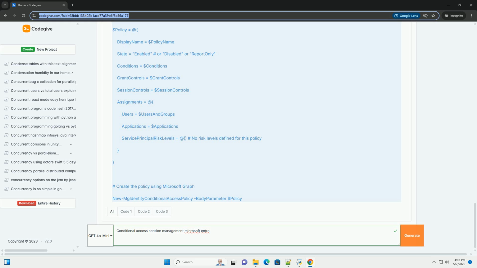3. Persistent browser session. Configures how long a browser session remains active. 4. Sign-in frequency. Determines how often users are prompted to re-authenticate. 5. Customize continuous access evaluation, preview. Configure continuous access evaluation settings like session inactivity, timeout, and enforcement modes. Detailed breakdown of each option.